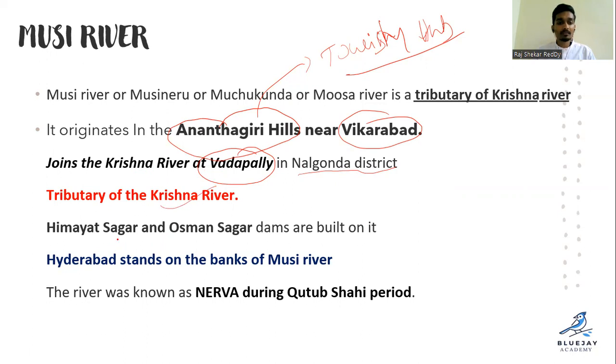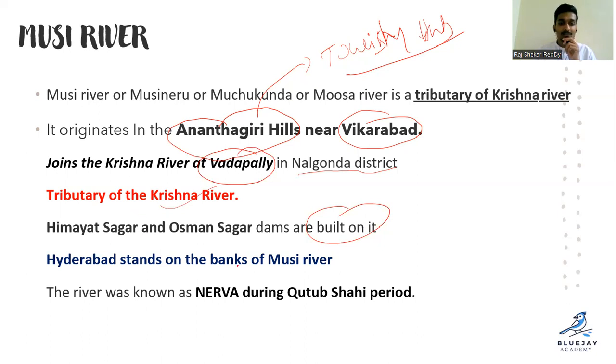It is a tributary of Krishna, we already discussed, and Himayat Sagar and Osman Sagar dams are built on it. It is very important. On the Musi river, Himayat Sagar and Osman Sagar, you know that it is famous in Hyderabad. Osman Sagar Lake, or more correctly, the backside of Osman Sagar Dam, behind MGIT and CBIT college, Gandipet, clear?